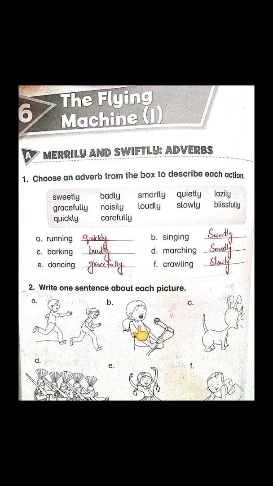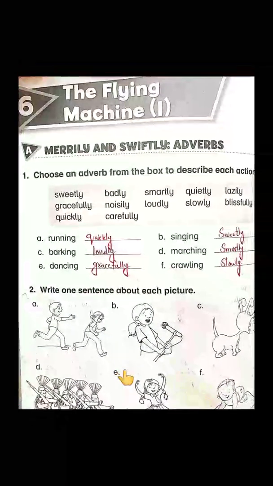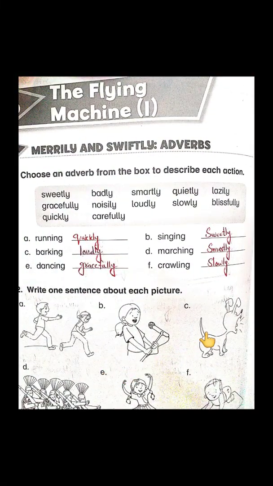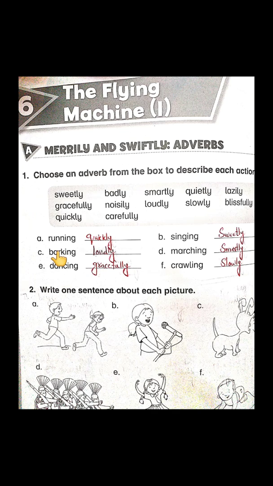In the second picture, you can see there is a girl who is singing. So what will be the sentence? The girl is singing sweetly. Got it? In the third picture, there is a dog, and what have we just done here? Barking and loudly. So what is the dog doing? The dog is barking loudly.